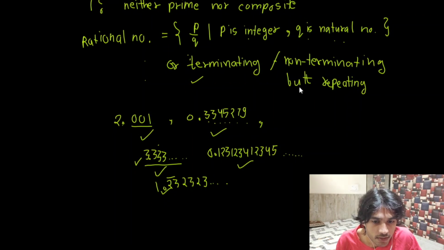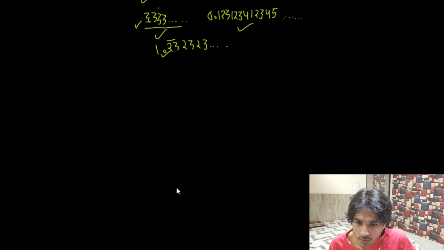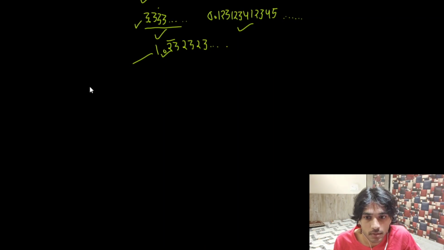If a number is non-terminating but repeating, then what do we say? That is also a rational number. Now, even though it looks like that, how can this be a rational number? Even if you find it visually hard to explain to yourself, I will give a little proof. So let's look at this example. We have to prove whether 1.232323, which is non-terminating but repeating, with 2 3 being the term repeated over time, is a rational number or not.